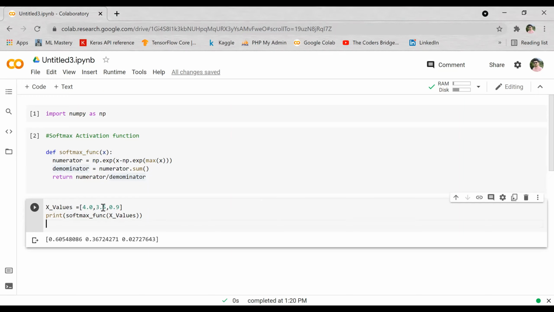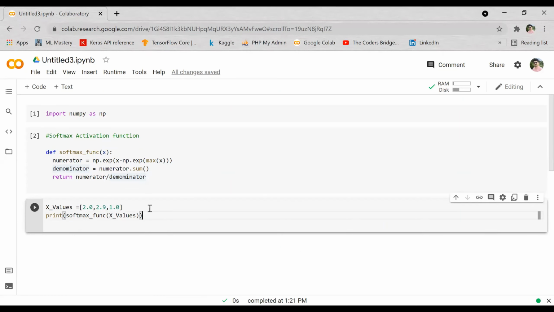Here also the same thing is happening. We are passing these vectors as input and we are getting the probability of those vectors as output. From this probability, our activation function will consider the maximum value. In all of this, the maximum value is 0.6, right? So this will be the final value.